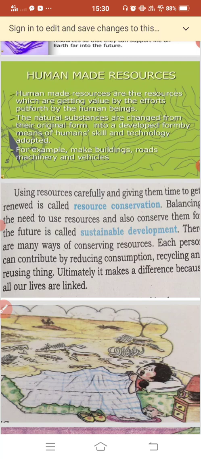Now let's talk about sustainable development and its principles. Balancing the usage of resources as per need and conserving them for the future is called sustainable development.